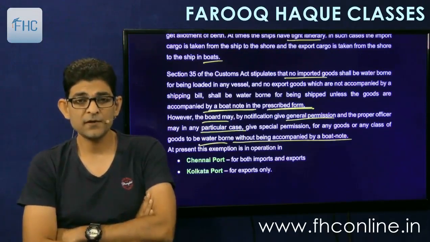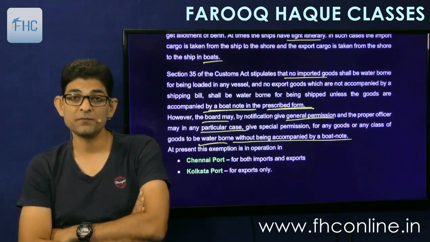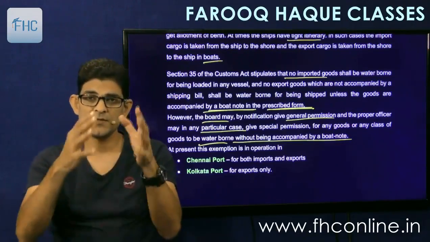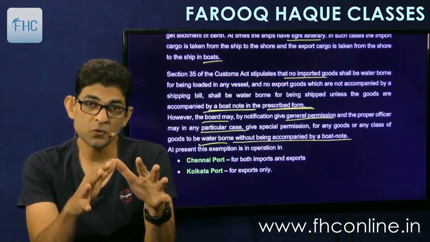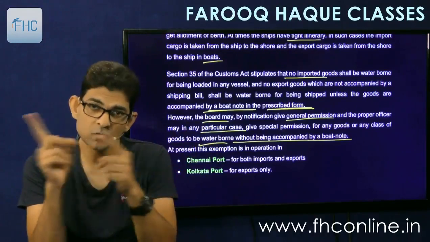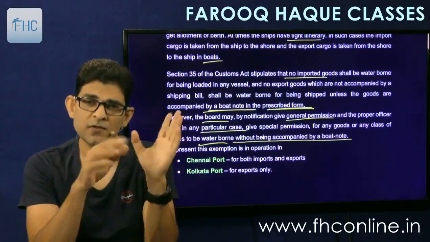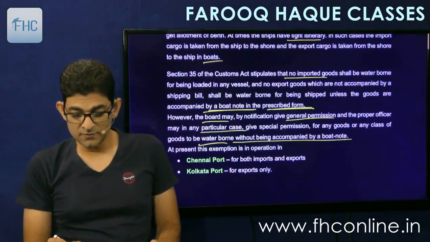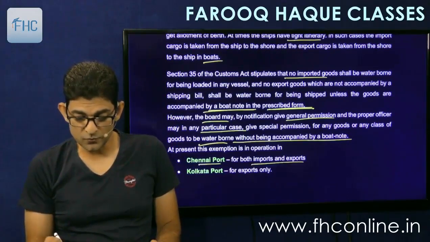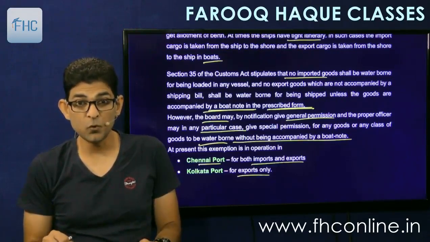Now the permission is granted for the boat operators who are licensed boat operators. This is a business by itself, because big ships come in and there are small boat operators at the port who take a license from the department and operate their boats, and their work is to bring the goods from the main ship to the port and from the port to the main ship. So they are given general permission. It says at present this exemption is in operation in Chennai port for both imports and exports, and Kolkata port for exports only. This is the general permission which has been given by the board.